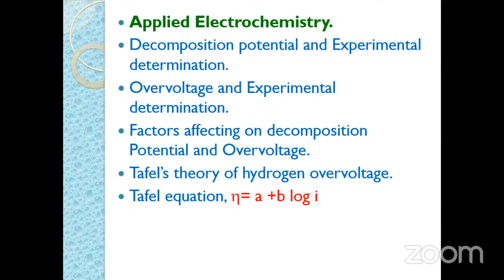So regarding this chapter, we have three problems. First of all, problem based on the Debye limiting law. Second is problem based on the transference number: calculate the transference number for cation and anion. And similarly, third is problem based on the Kohlrausch equation for 5 marks. So regarding this, 2 or 3 problems may be asked in the examination from this chapter.